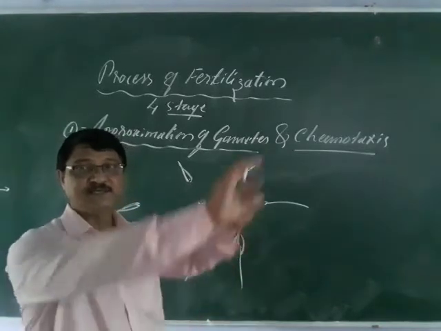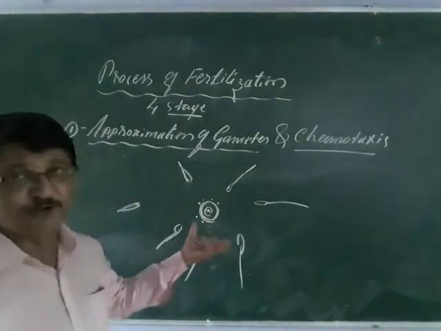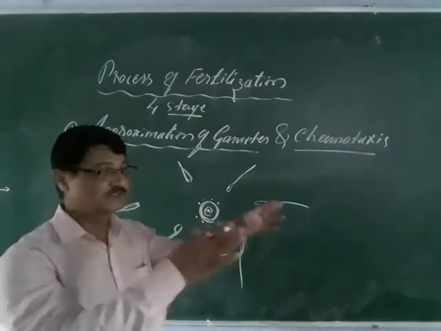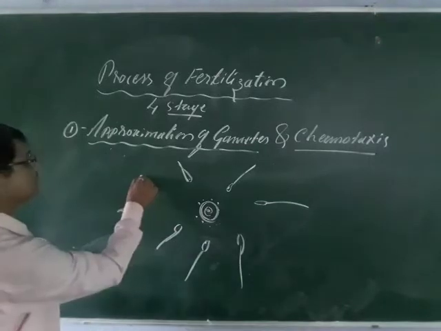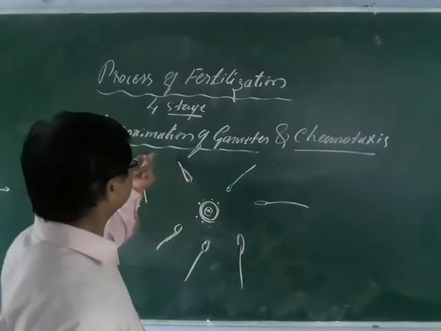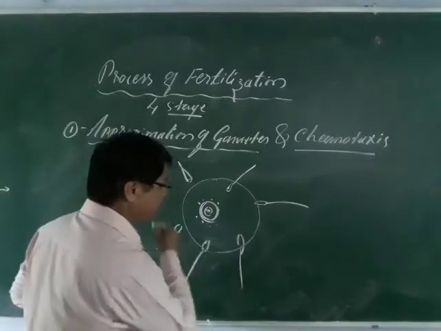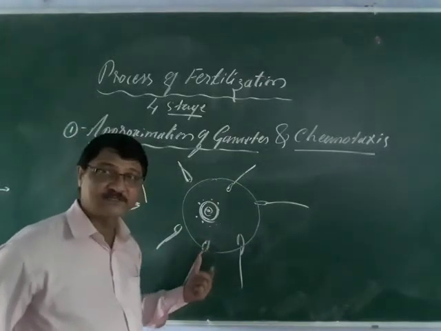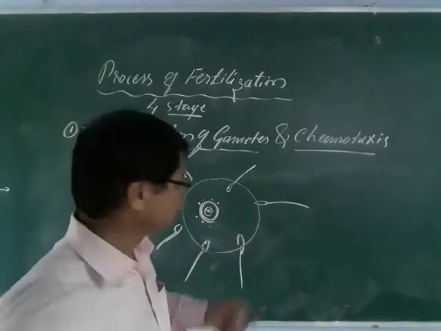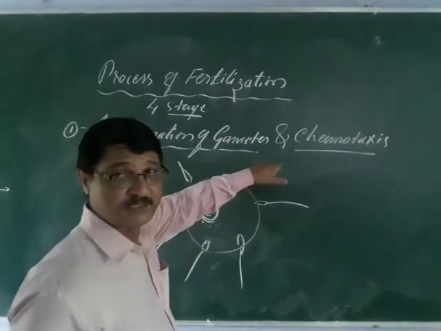Once the sperm and the egg are released in the water media, or in the body fluid media, the sperms start to swim with a random movement, either this side or this way or somewhere else. When the sperm comes in contact with a certain area around the egg, attraction takes place. This attraction of the sperm towards the egg is called chemotaxis.